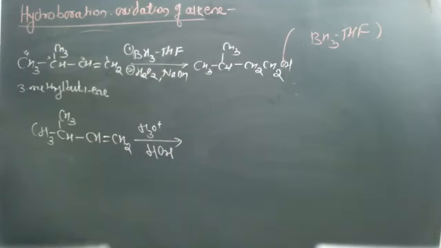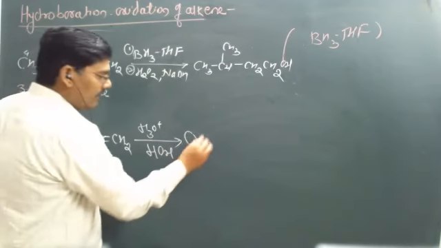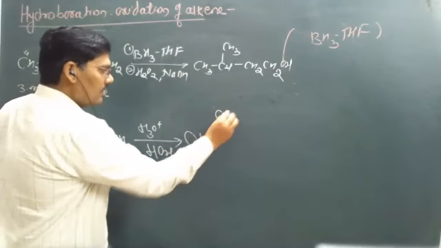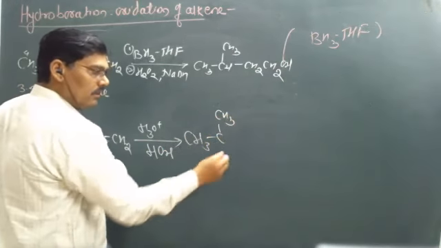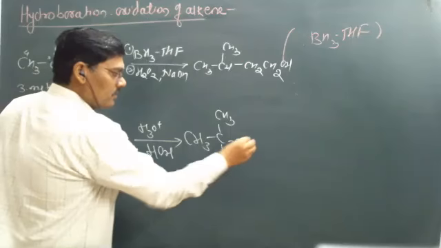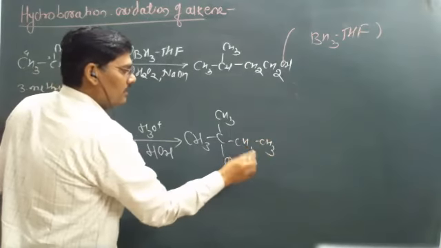In that acid hydration, the addition takes place according to the Markovnikov rule. The OH group is attached to the carbon atom which carries fewer hydrogen atoms, and then forms the product CH3-C(OH)-CH2CH3.